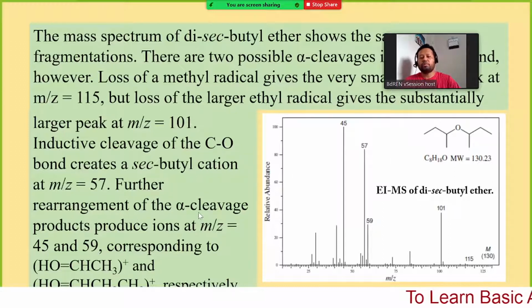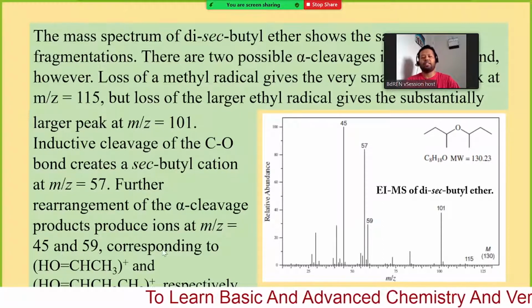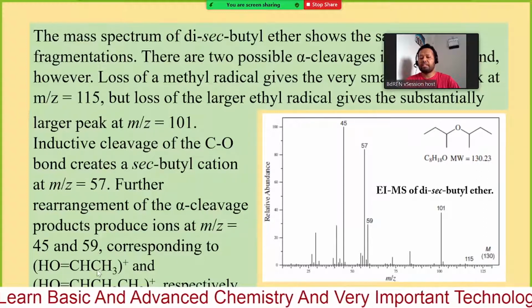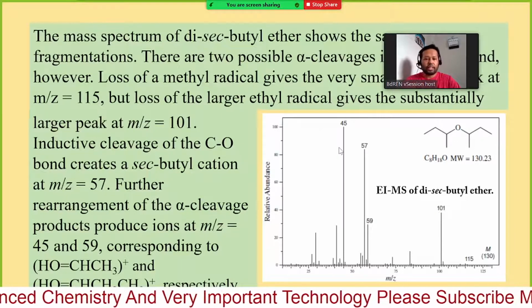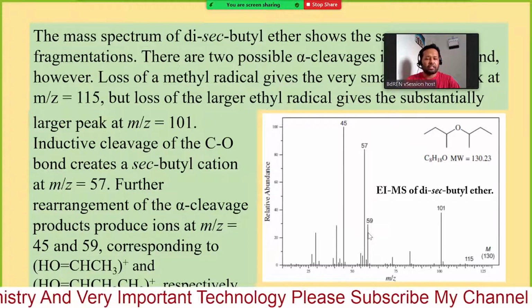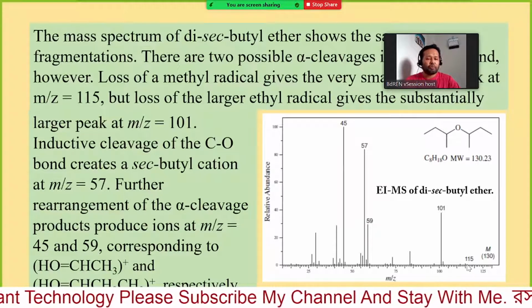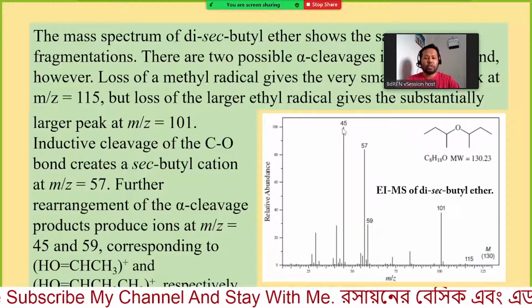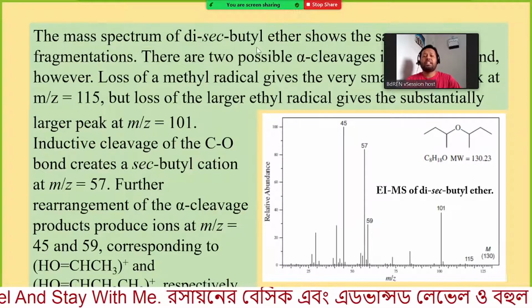Further rearrangement of the alpha cleavage products produces ions at m/z equal 45 and 59, corresponding to HO=CH3 and 45 and 59. So we are getting this signal and this signal corresponding to this. So we are getting 101, 57, 45, 59. These are from the di-secondary butyl ether.